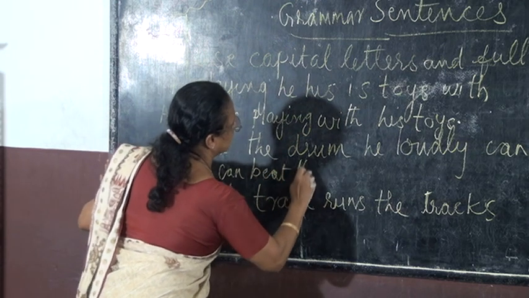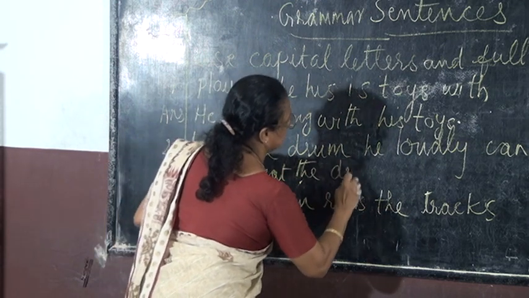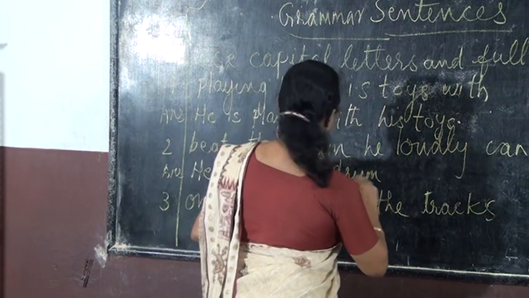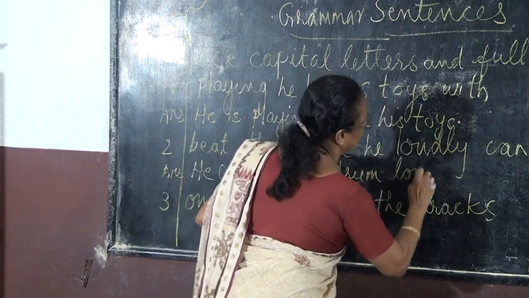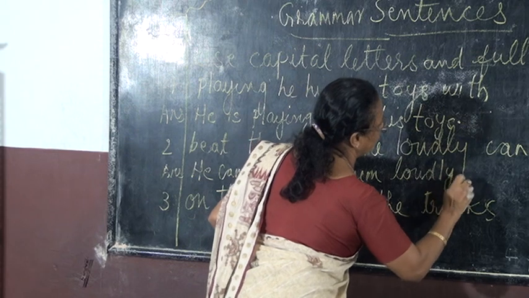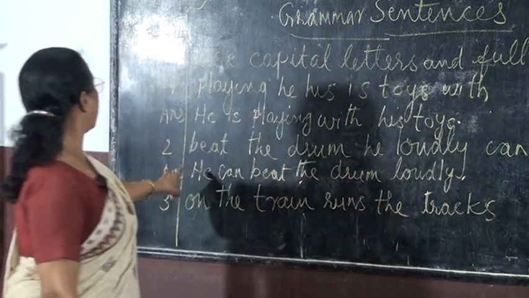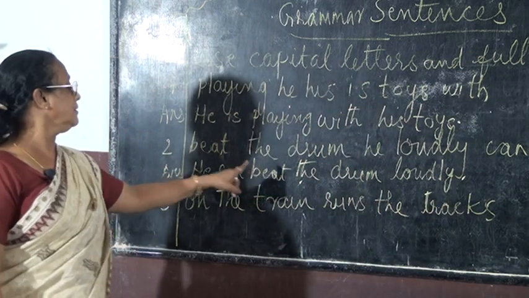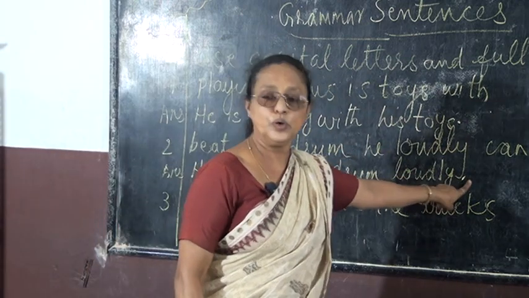Full stop. A sentence must start with a capital letter and end with a full stop.